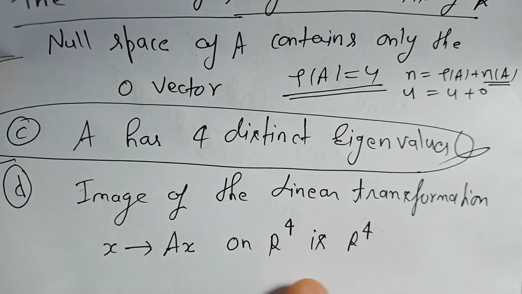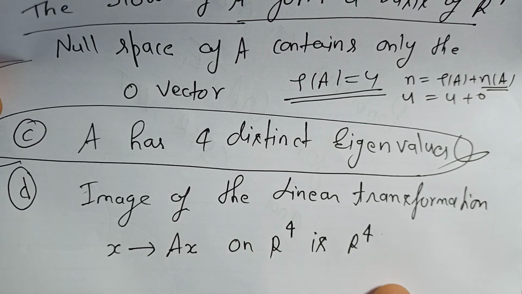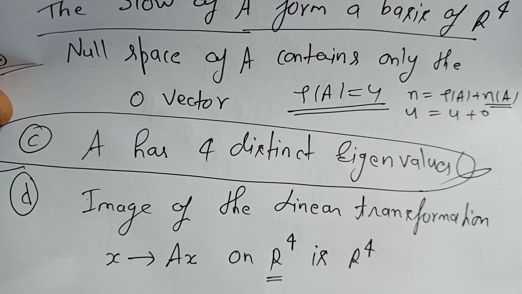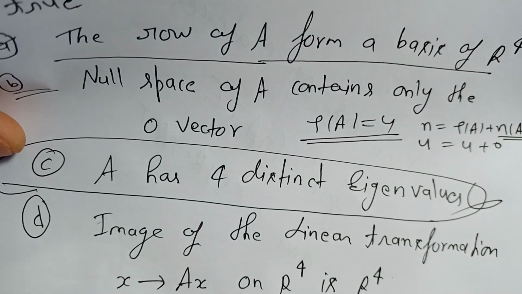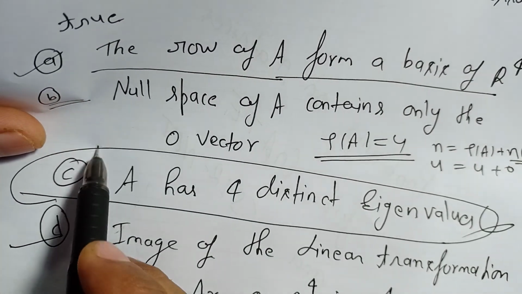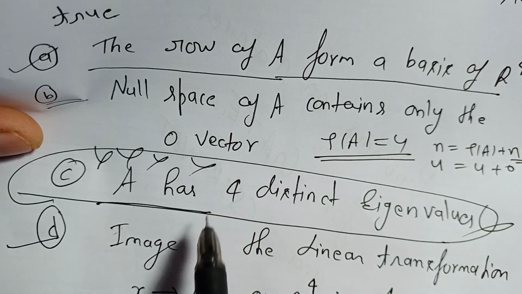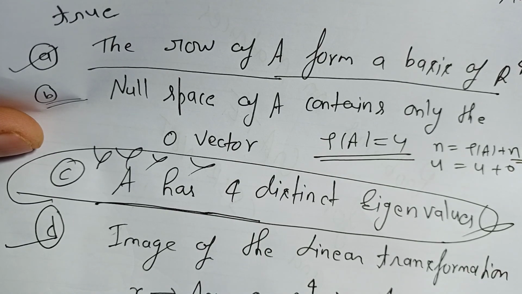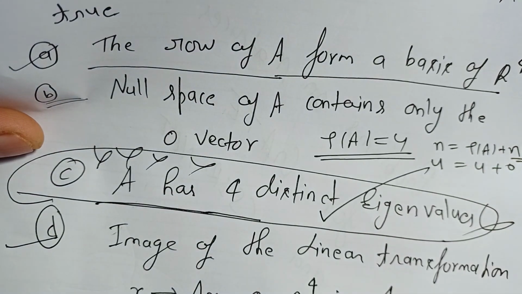And the image of the linear transformation x to Ax on R4 is R4. Yes, because the image of a linearly independent set will again be a linearly independent set in R4. So this is correct. So option C may not necessarily be correct, because for a non-singular matrix the eigenvalues are non-zero, not distinct. So here C is the option that is not necessarily true.